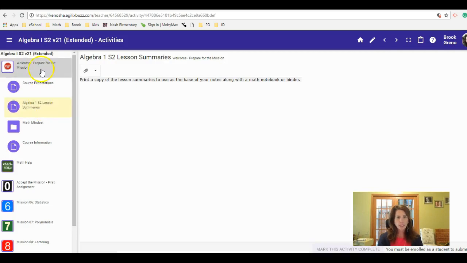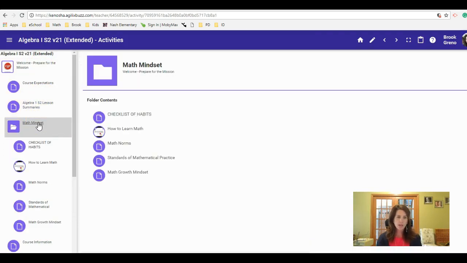Still preparing for the mission, still in the welcome folder, is math mindset. This is something I need you to read through: a checklist of habits, all of these things to get yourself in the right kind of growth mindset for thinking about this math class. No matter what your experience is coming up to this in previous math courses, I want you to come at it with a good mindset, that you're going to make mistakes, but you're going to learn from those mistakes, and that my goal is to really work with you so you can be successful.